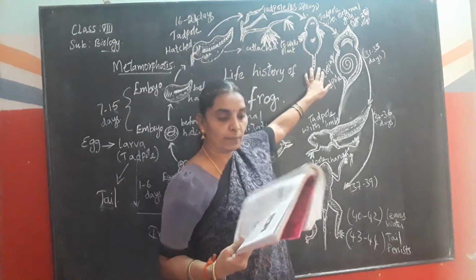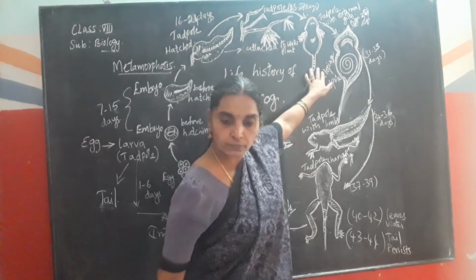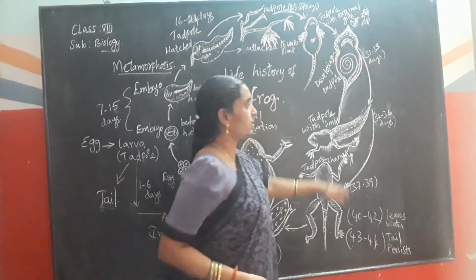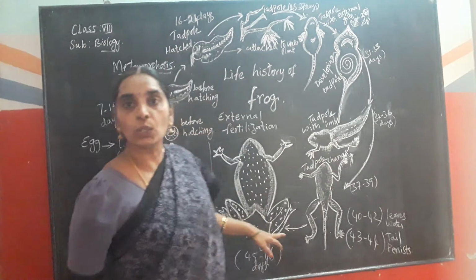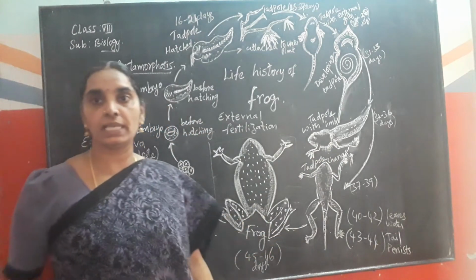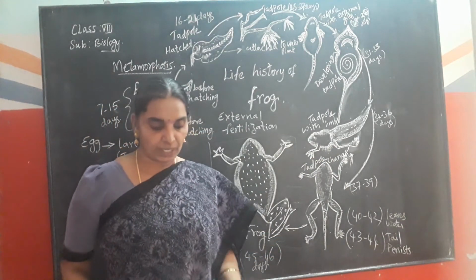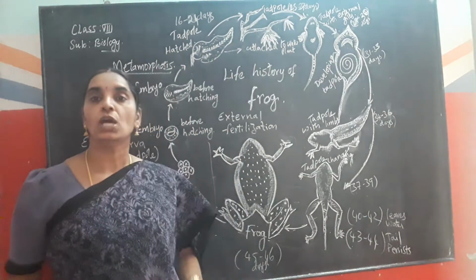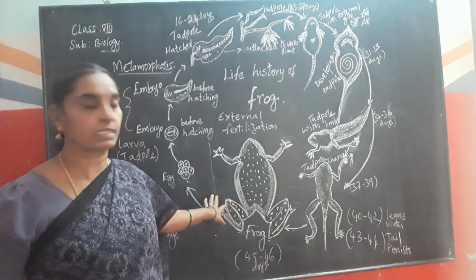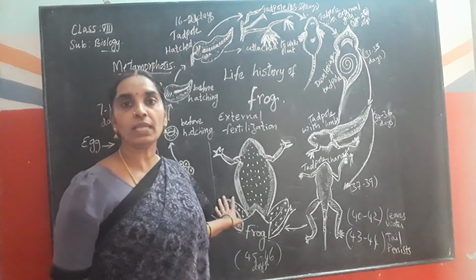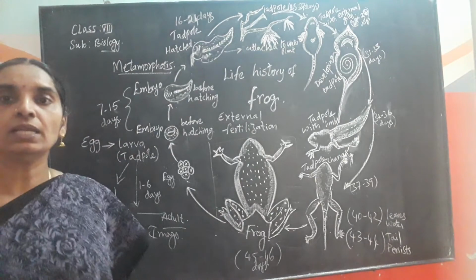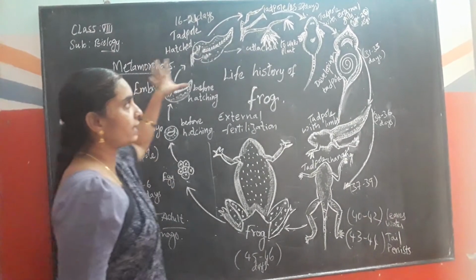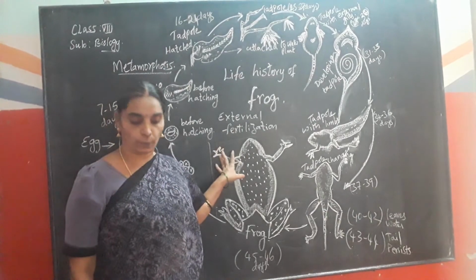Here also you will be seeing the gill slits, children. And after 34 to 36 days you will not be able to see the gill slits. Okay, and next, how many days does it take for a tadpole to transform into an adult stage? 45 to 46 days to transform into the adult stage. Okay, children? So this is about the different questions that are asked in this topic.